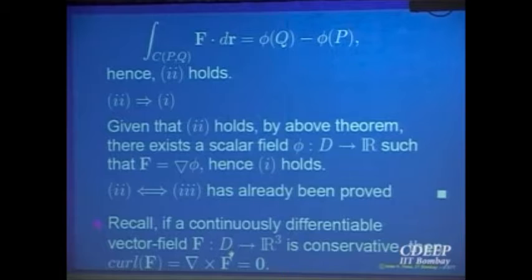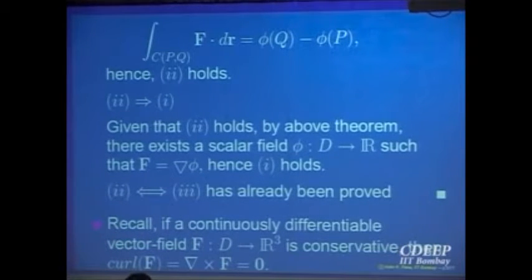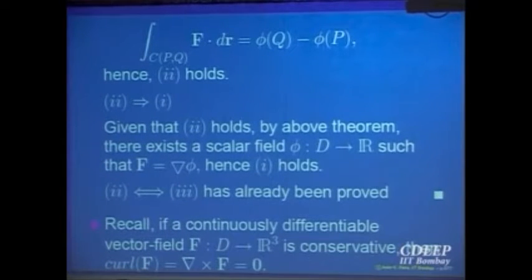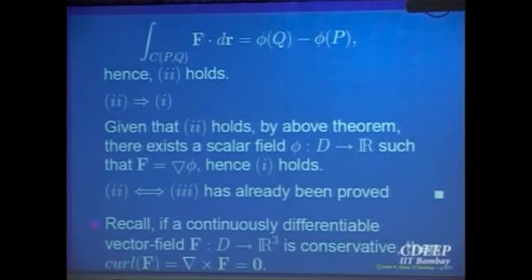Okay, so now let us come to when in the beginning we defined the gradient of a scalar field, then I defined what was called conservative also. A vector field is conservative if it is the gradient of a scalar field. And a necessary condition that we said for a vector field to be conservative: if it is conservative, then it is a gradient of phi. But then what is the curl of that vector field? That will be 0, because the curl of the gradient is equal to 0. So for 3 dimensions, that is a necessary condition saying that conservative implies that the curl is equal to 0.